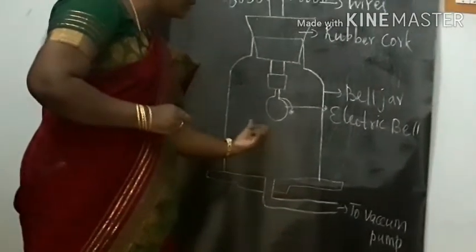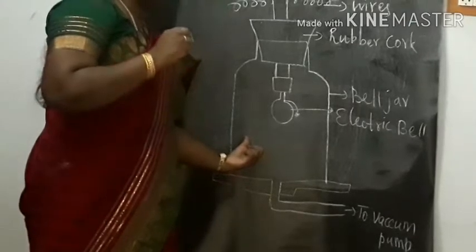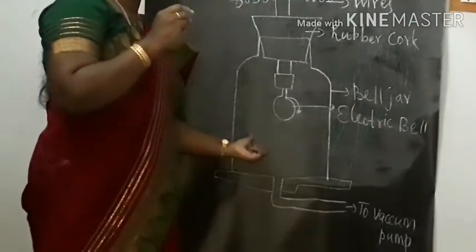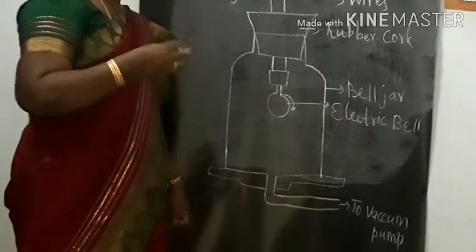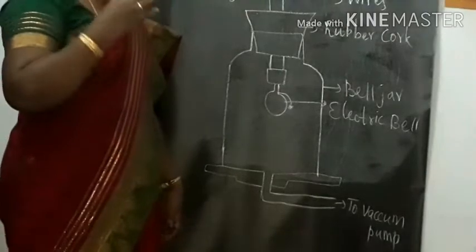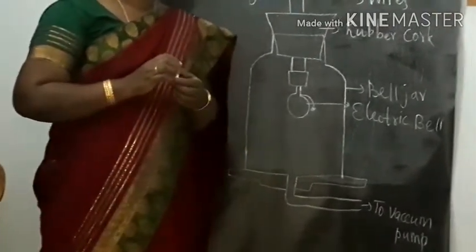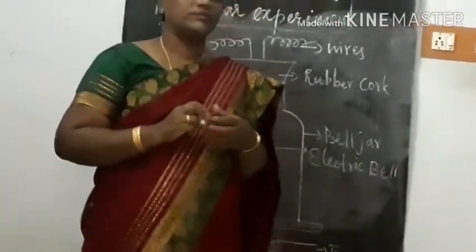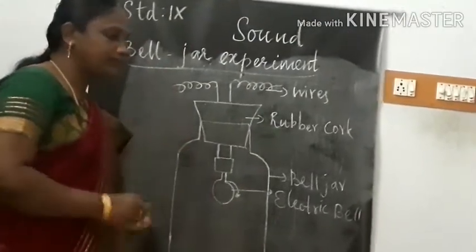When we evacuate the bell jar, you can hear only a feeble sound, and at a particular time we cannot hear the sound of the bell. But the bell will be ringing, we couldn't hear the sound of the bell. So this shows that sound cannot travel in vacuum. So the experiment is the bell jar experiment.